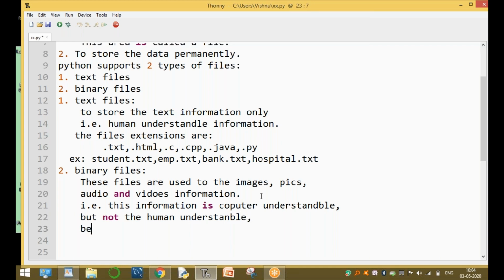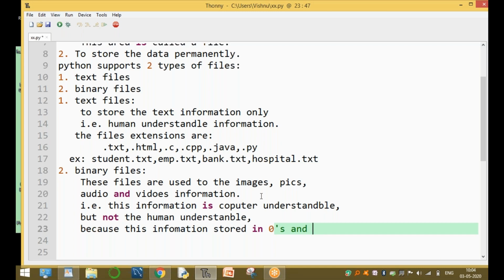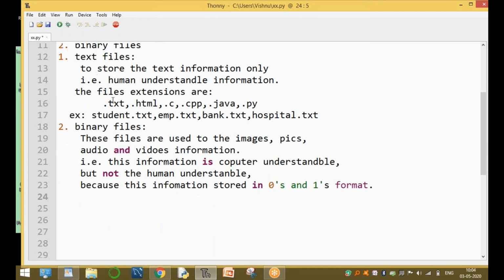This information is stored in zeros and ones format. The text file format stores human understandable information. Binary information means images, pics, audios, and videos, stored in computer understandable form, not human understandable.